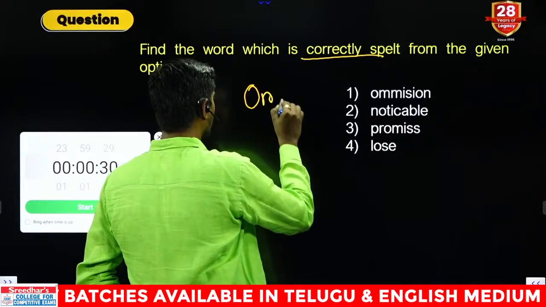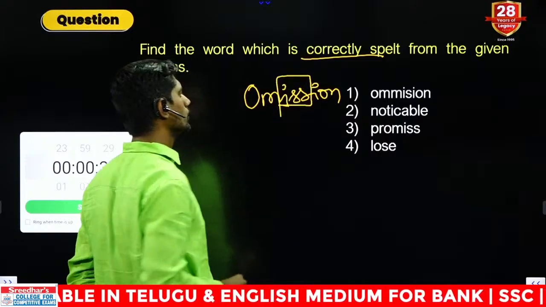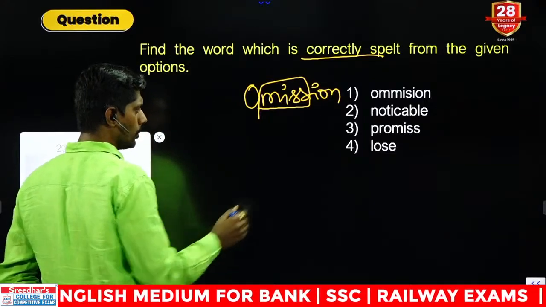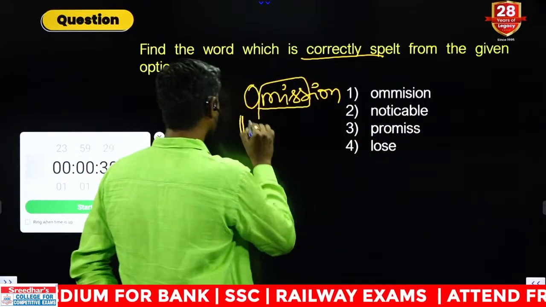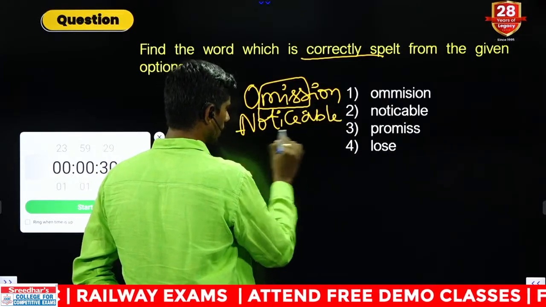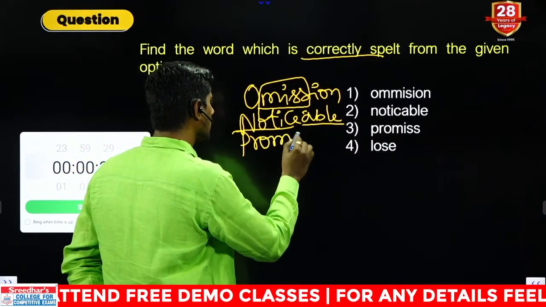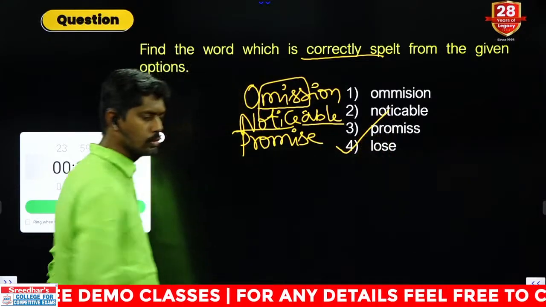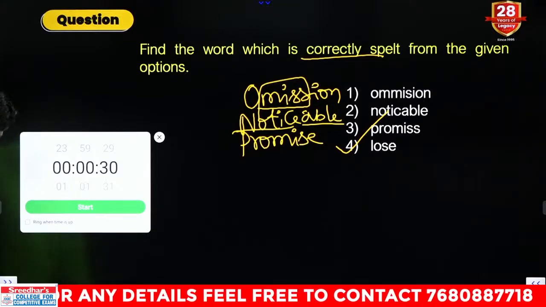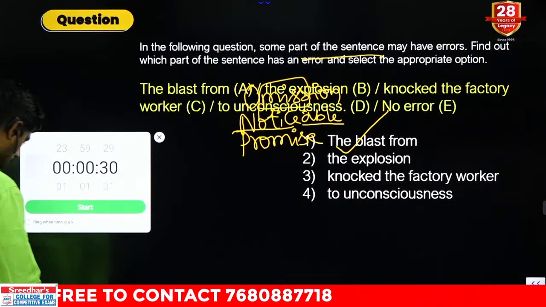Omission, wrong spelling. O-M-I-S-S-I-O-N. It is like miss. Remember in this way, miss. Omission. Noticeable, N-O-T-I-C-E-A-B-L-E. Notice plus able, noticeable. And promise is also wrong, P-R-O-M-I-S-E. The correctly spelled word is fourth option, lose is the right one. Venkat 729, not correct answer, Venkat. Loose is correctly spelled. We want correctly spelled, not wrongly spelled.